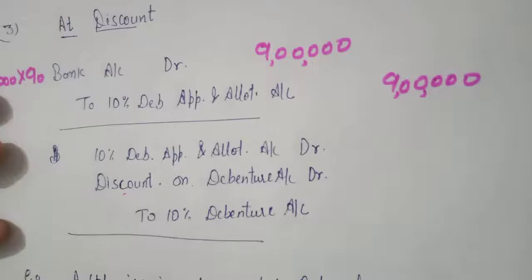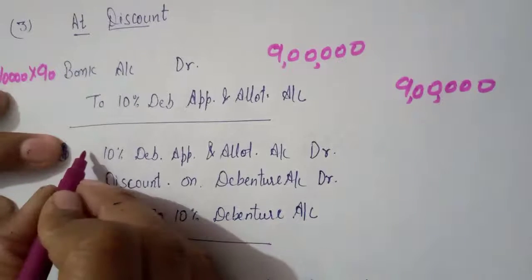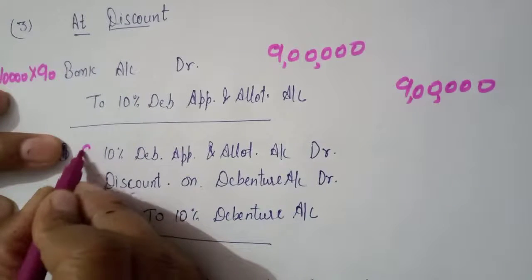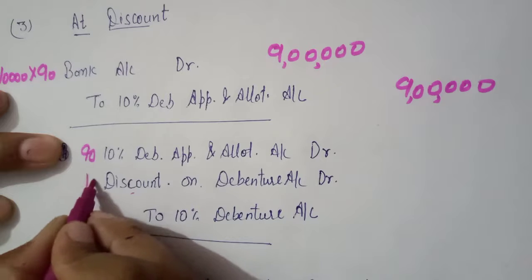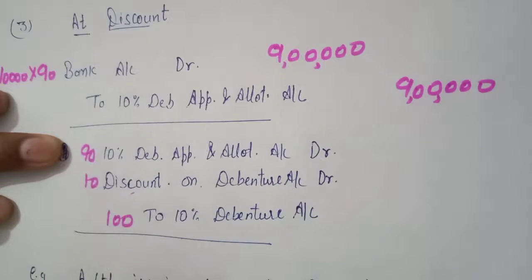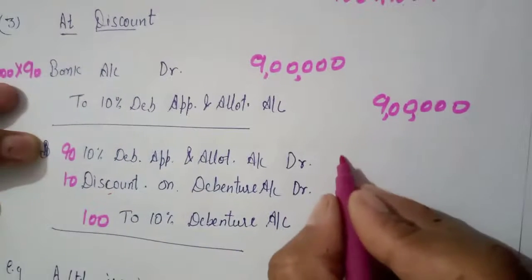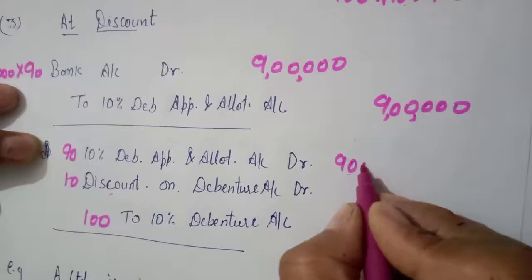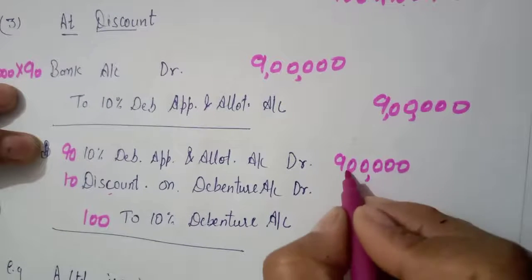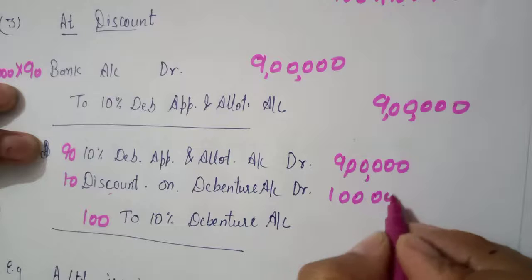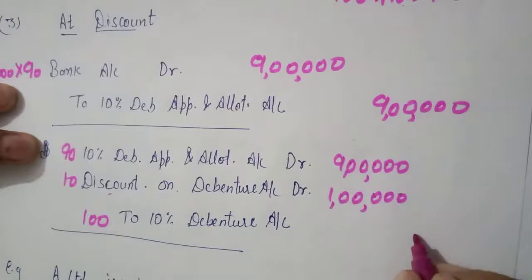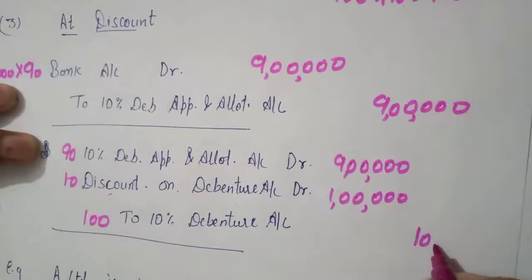The same way here, the complete will be 100. This is 90,000, 9 lakh. The discount is 1 lakh and the complete debenture will be 10 lakh.